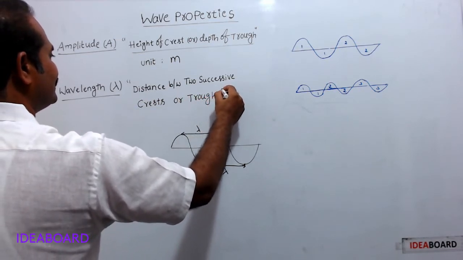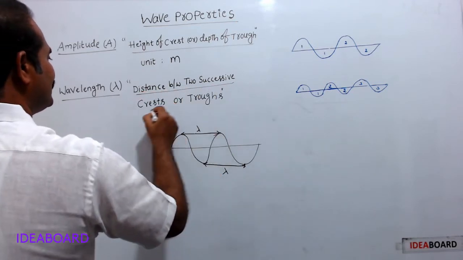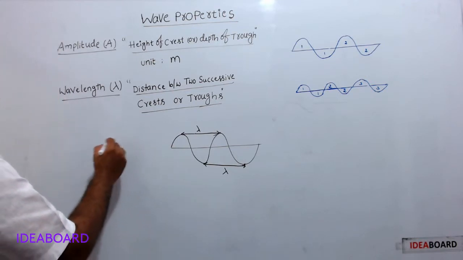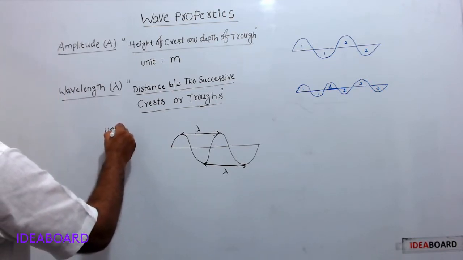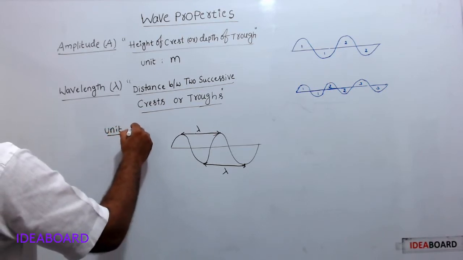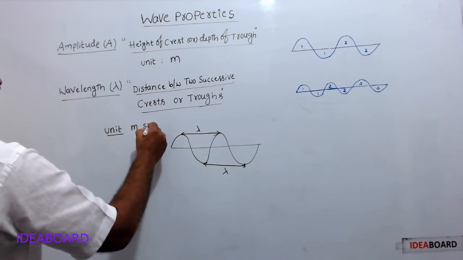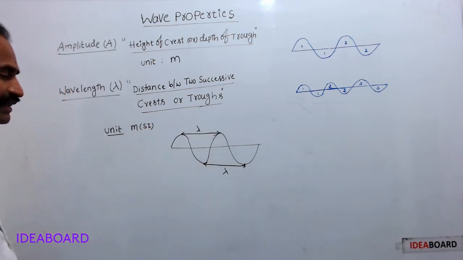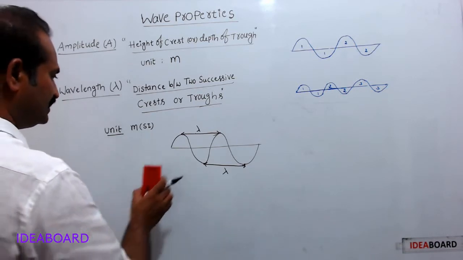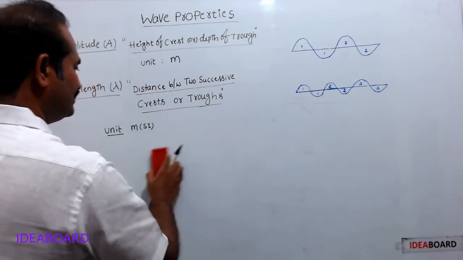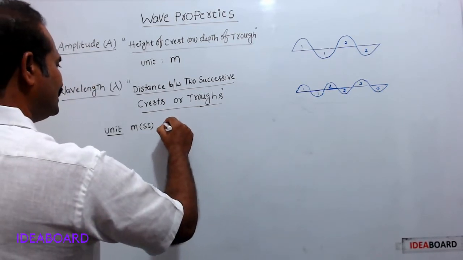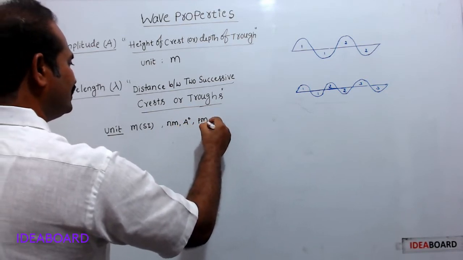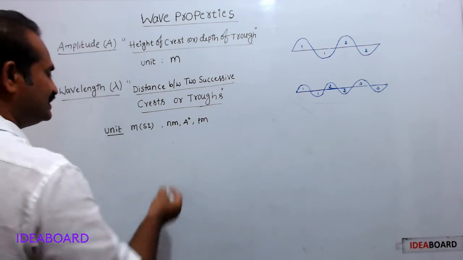The SI unit is meter, but usually this distance is very small. Usually it is expressed in terms of nanometer, angstrom, picometers. These are very common units used to express the wavelength.